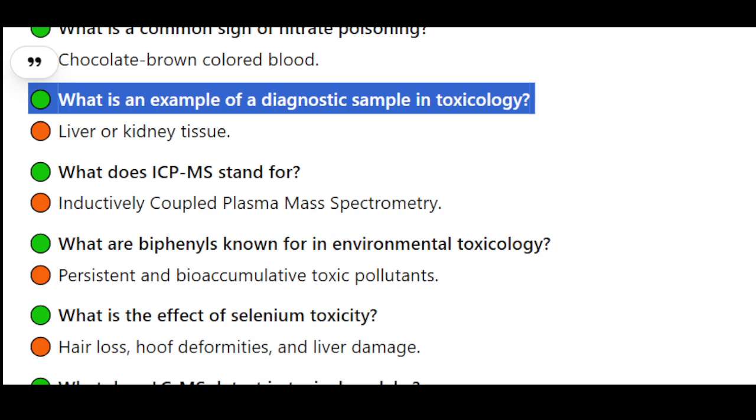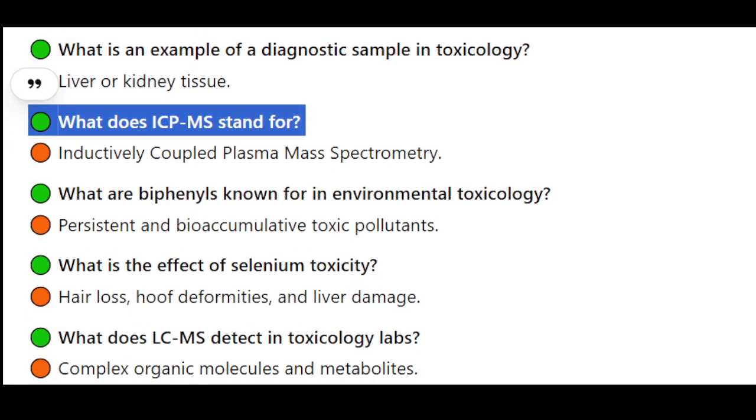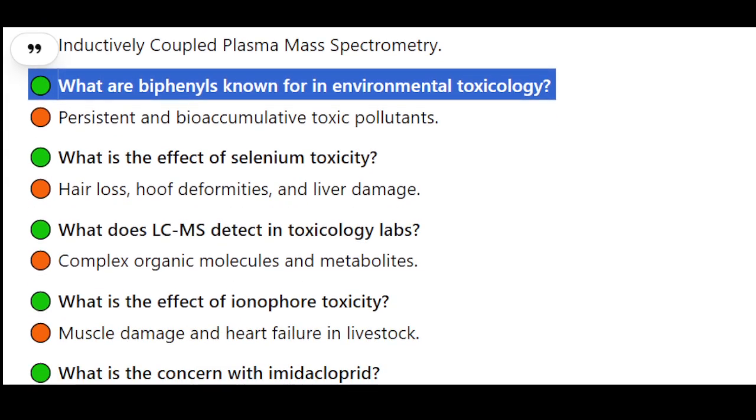What is an example of a diagnostic sample in toxicology? Liver or kidney tissue. What does ICP-MS stand for? Inductively coupled plasma mass spectrometry. What are biphenyls known for in environmental toxicology? Persistent and bioaccumulative toxic pollutants.